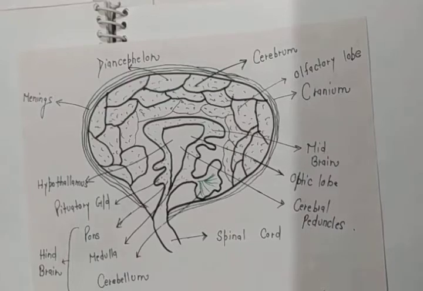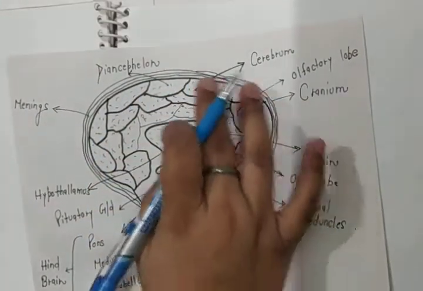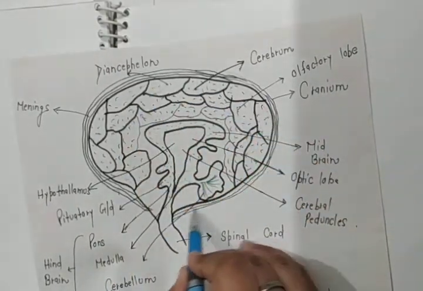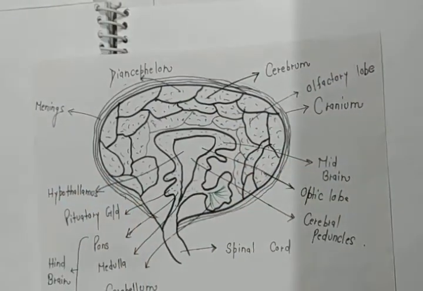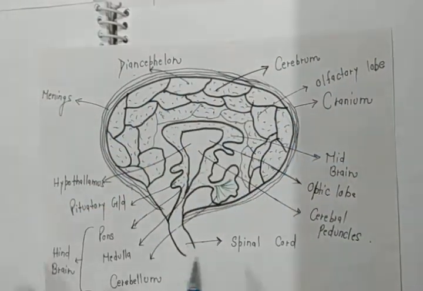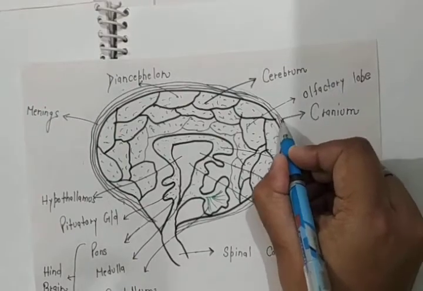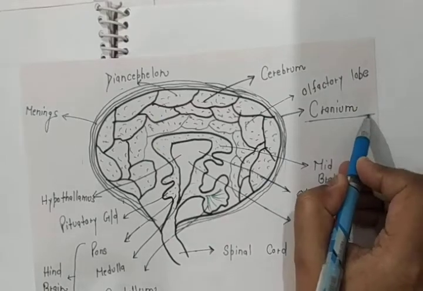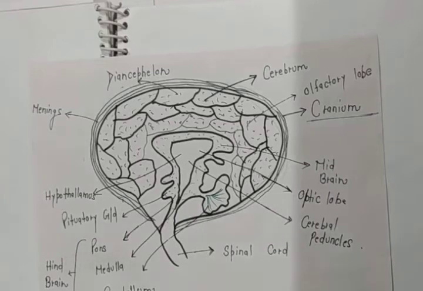Actually, a hard covering is also present which protects our brain. The brain is on the inside, but what about this outer covering? A hard bony structure is present around the brain, which is known as the cranium. This hard bony structure is why our brain will be safe.